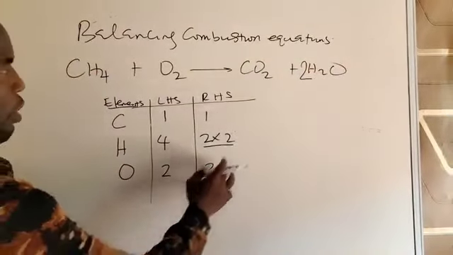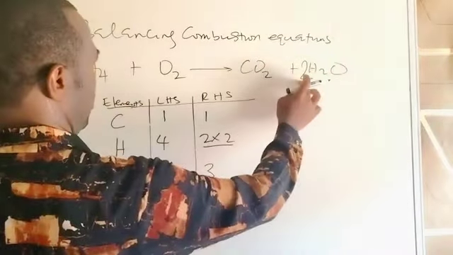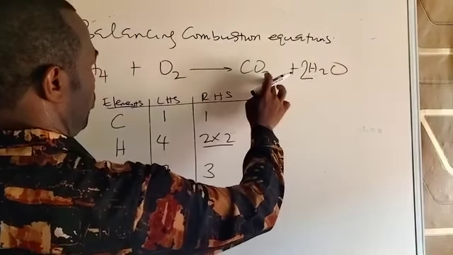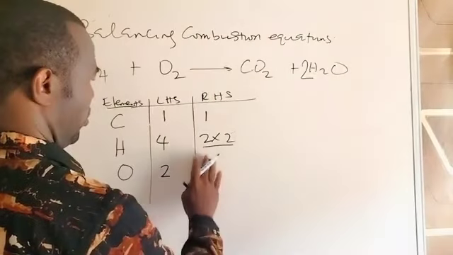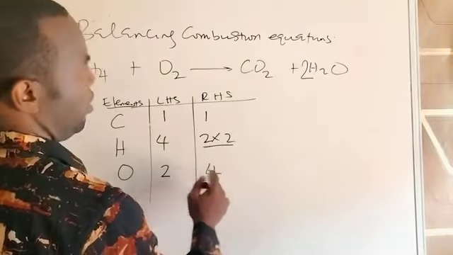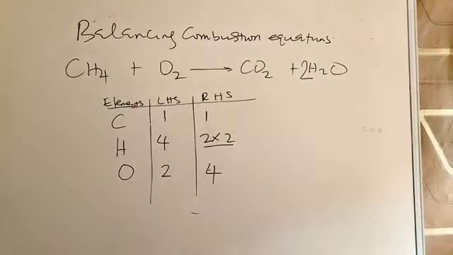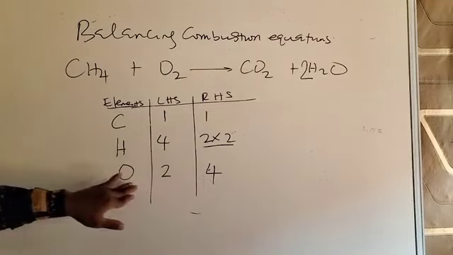Before you go to oxygen, you have to change the table, because these 2 will also affect oxygen. 2 times 1, 2, plus these 2, 4. Oxygen becomes 4 here now. So by balancing hydrogen, you have increased oxygen as well. Then for you to continue to balance, you're not balanced. Oxygen is now deficient on the left hand side.